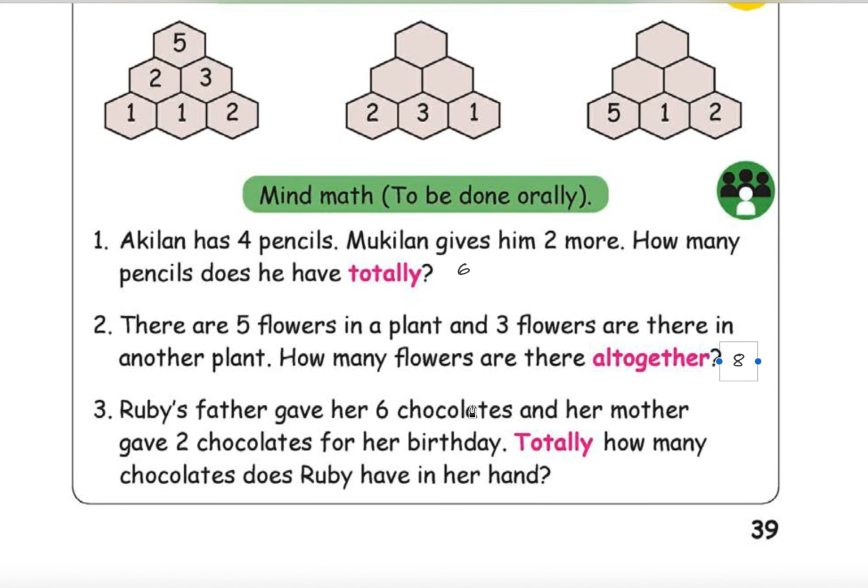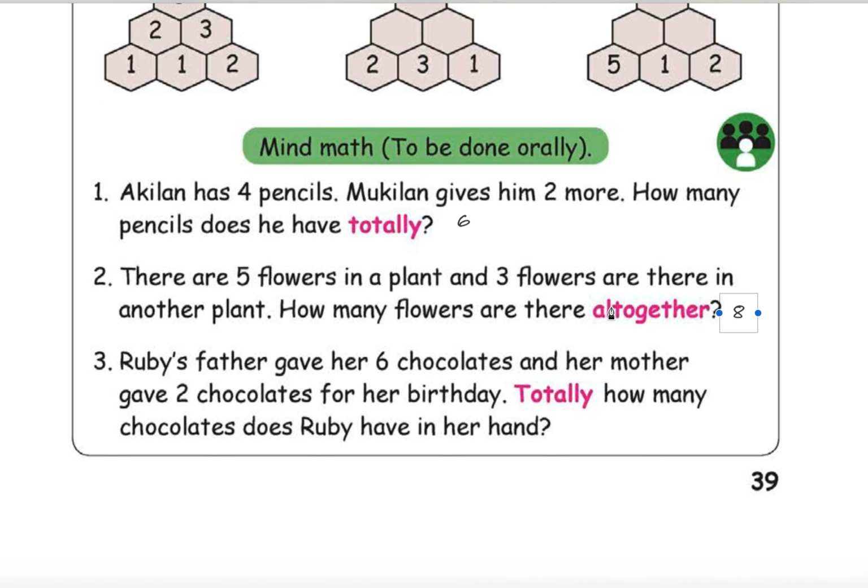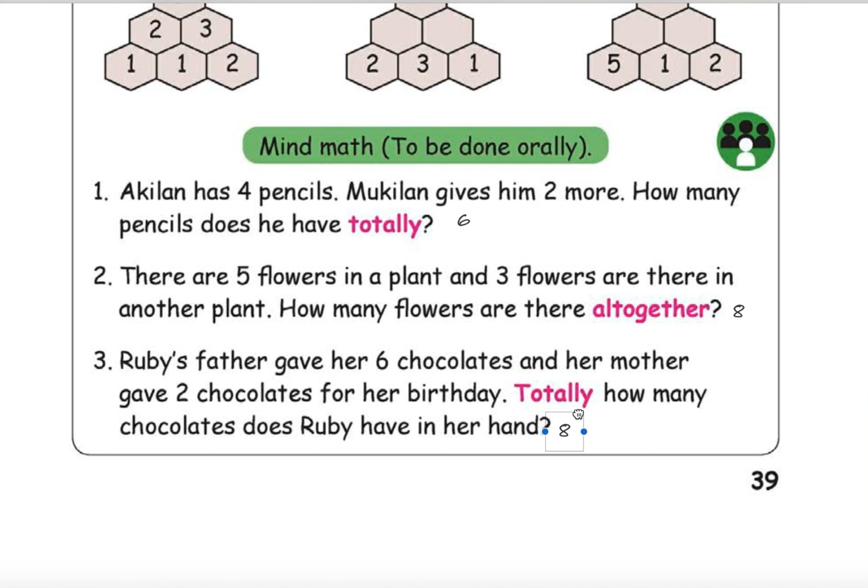Ruby's father gave her 6 chocolates and her mother gave 2 chocolates for her birthday. Totally, how many chocolates does Ruby have in her hand? 6 plus 2, 8. That is very bad. She has to eat up all the 8 chocolates. Chocolates are not good for health.